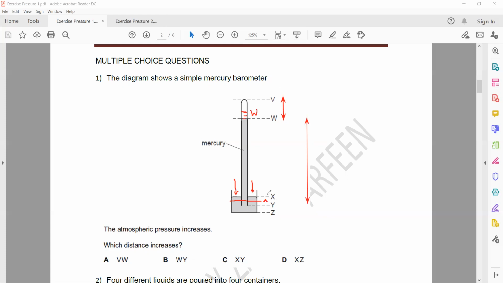What about X and Y? Because X is going down, the distance between X and Y will decrease. And X and Z, as X is going down, the distance between X and Z will also decrease. So the answer is B, which is W and Y. The distance between W and Y will increase.